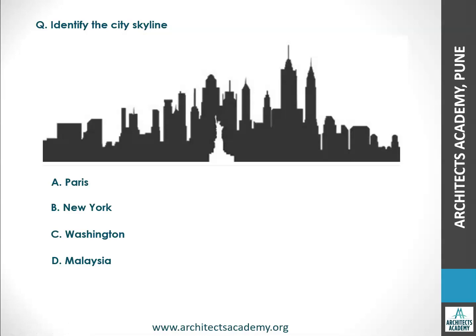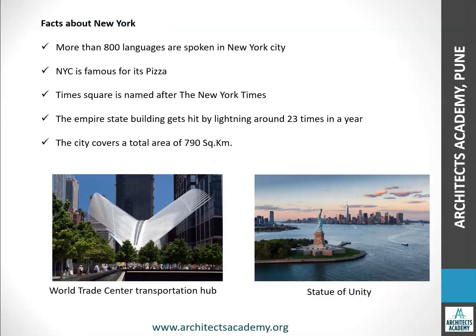Now let's go to the next one. This is pretty easy to identify. This is none other than New York. So let's see some facts about New York. It has more than 800 languages spoken in the city. New York City is famous for its pizza, which is very interesting. Times Square is named after the New York Times, which is a famous newspaper. The Empire State Building gets hit by lightning around 23 times in a year. Wow. The city covers a total area of 790 square kilometers. You can see the two famous structures in New York: one is the World Trade Center Transportation Hub and the other is the Statue of Unity.